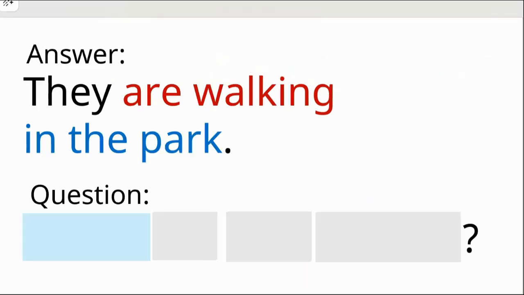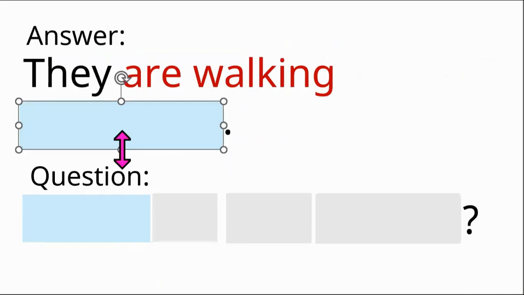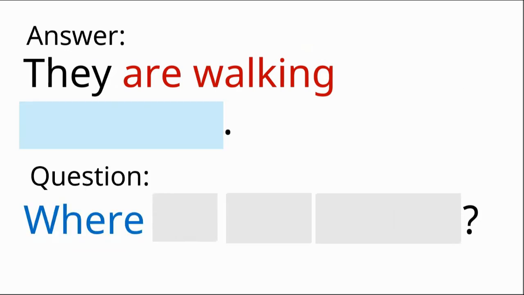Let's do another one about a place. The answer is they are walking in the park. So this is the information we want to find out. They are walking at what place? So what question word do we use for a place? Where?